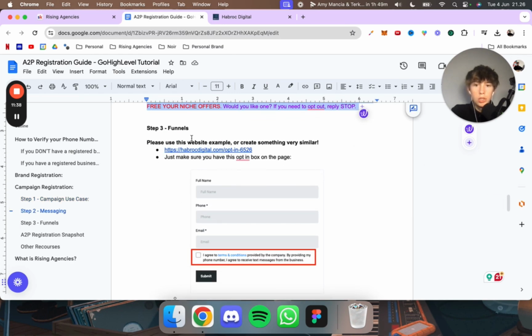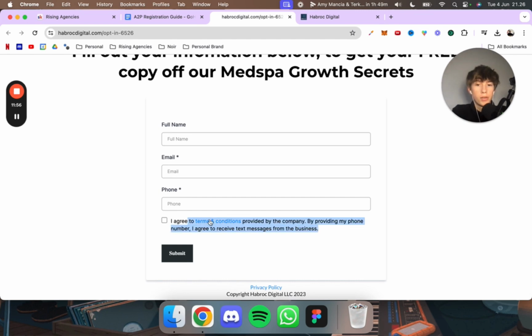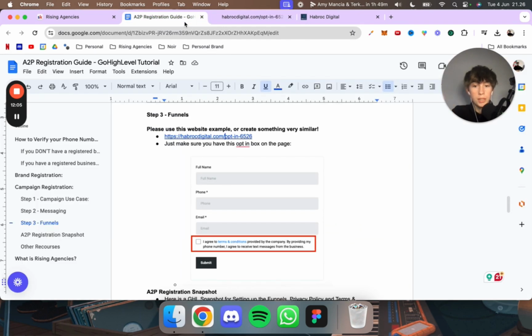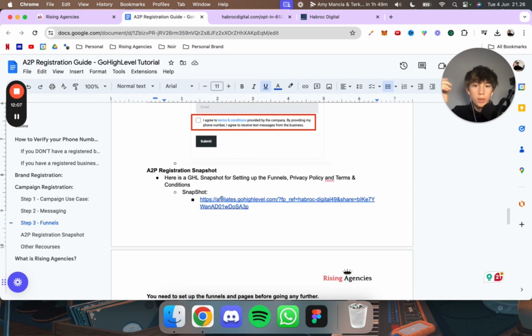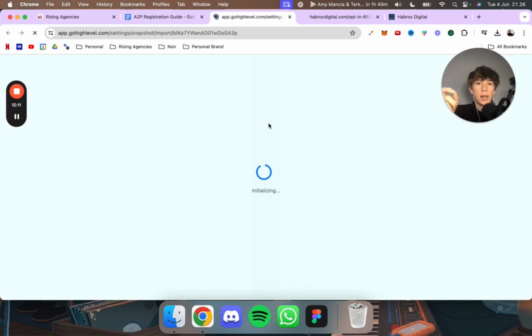And then you see, please use this website example to create something similar. You click on that. This is a funnel we give to GoHighLevel so they can see that people actually opt into the messaging and everything. This does not have to be the exact form that you actually used for this. Maybe they come from Facebook or something. This is just to get you registered because that's what we want, okay? So here's a snapshot. You can download it and import it to your GoHighLevel account. I'll show you exactly how to do it.